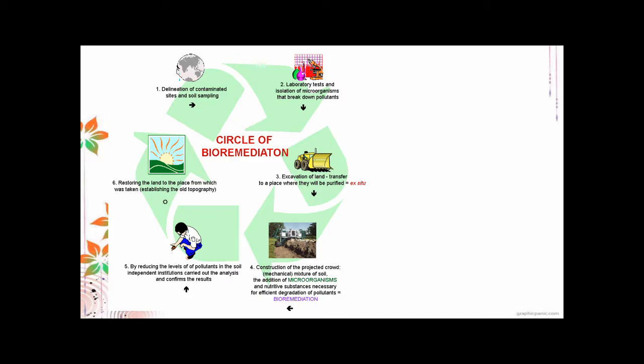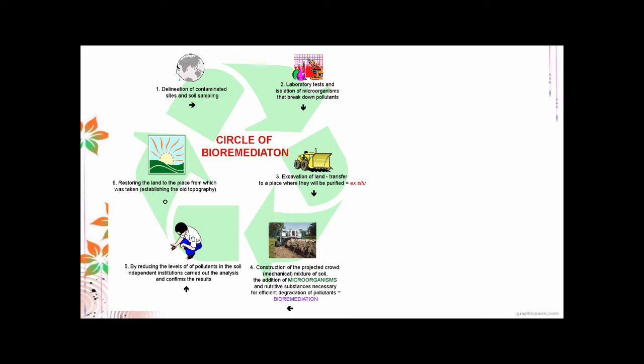So, how do you actually do bioremediation? Basically, you have your contaminated sites and sampling. This is more of a scientific endeavor, so you perform laboratory tests and isolation of microorganisms that break down your pollutants. Depending on the type of bioremediation that you do, you either excavate the land for ex situ or prepare the land for in situ bioremediation. And then you actually perform the bioremediation.